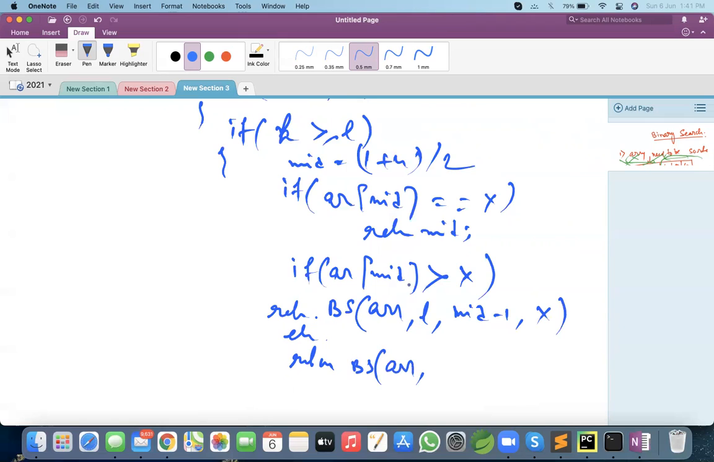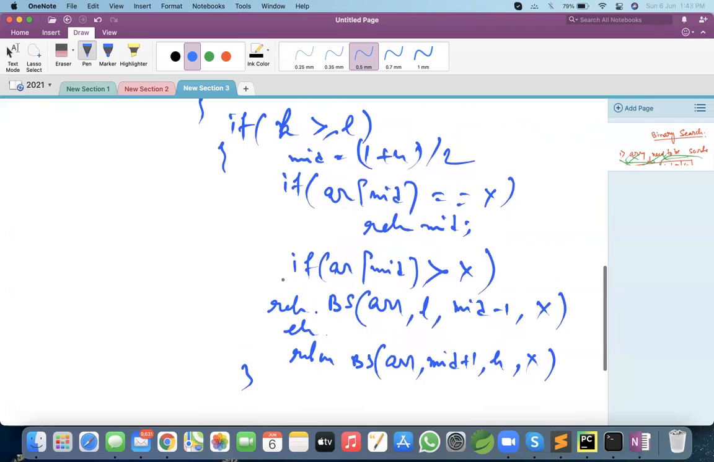At the last, you can write an else and return binary search. This else comes when array of mid is less than x, which means the value we are searching for is greater. Which side do we need to search? The right-hand side. So which value changes? The low value. Low will be mid plus 1, and high stays high, with the same x, correct?